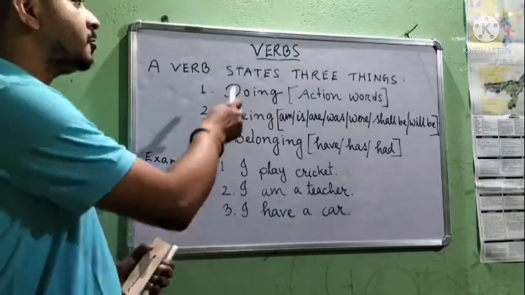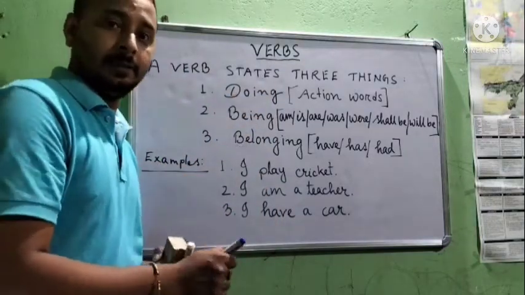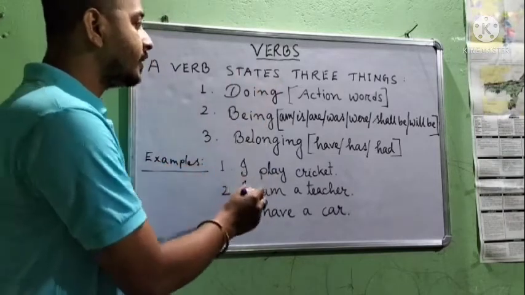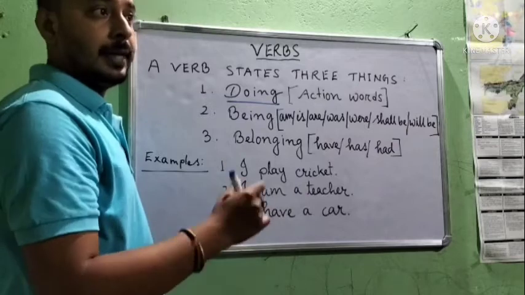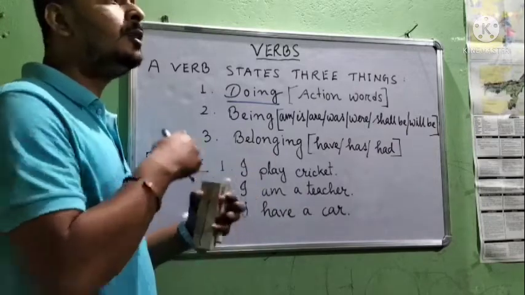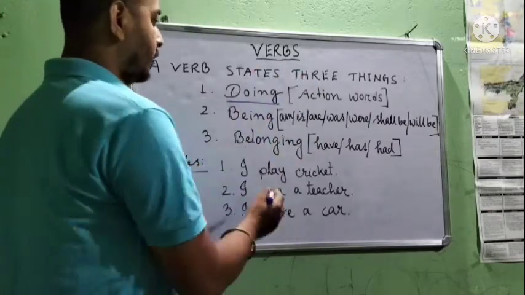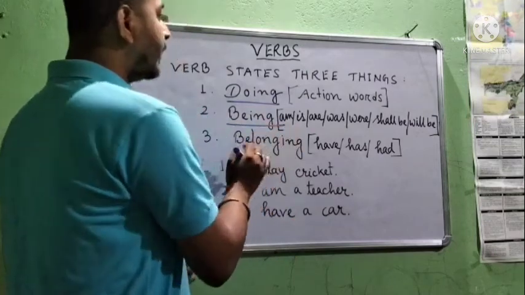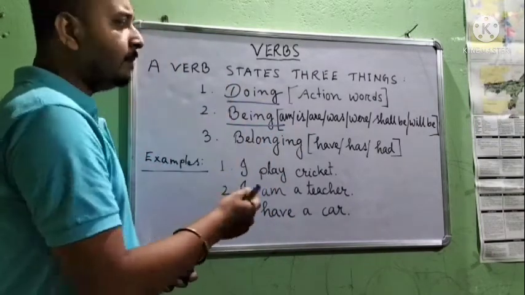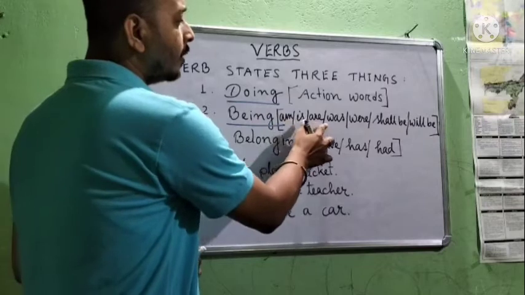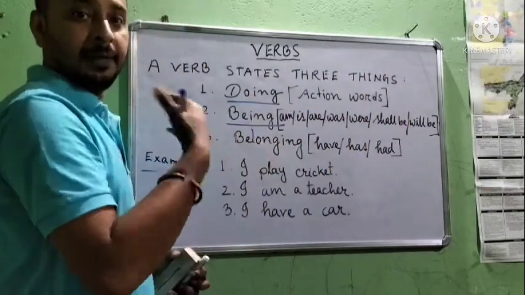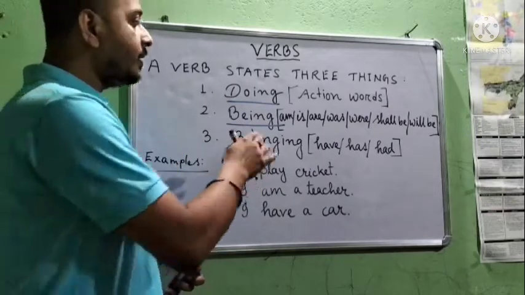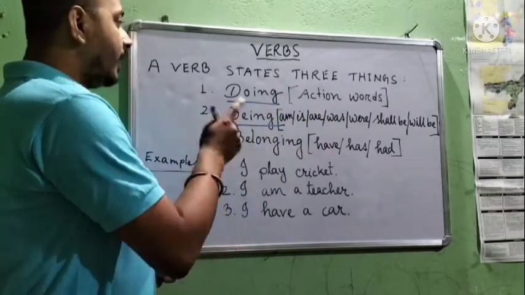A verb states three things. As I have already told you, a verb states three things. Doing: all the action words are doing words, like play, eat, go, come. What we do, these are doing words. Next, a verb states being. Being means am, is, are, was, were, shall be, will be. These are called being, meaning what I be or what we be. That is being verbs.